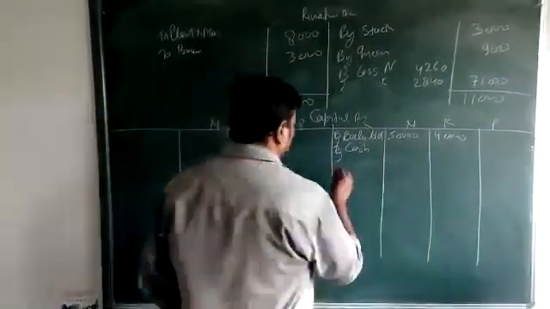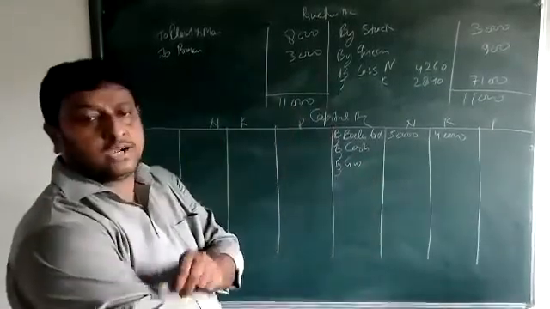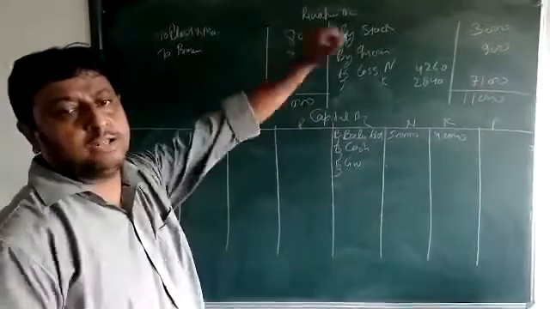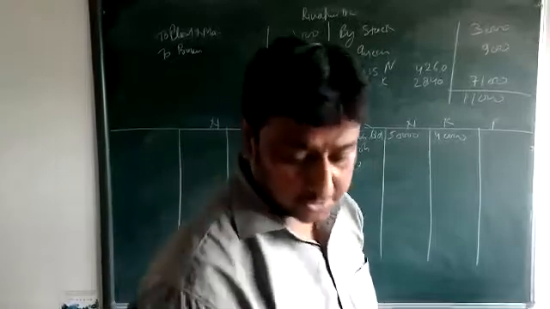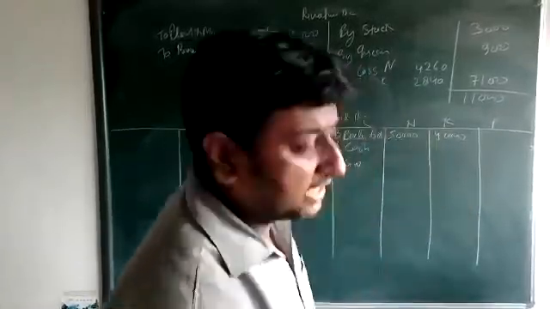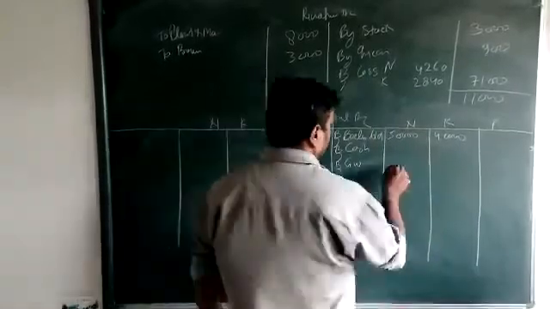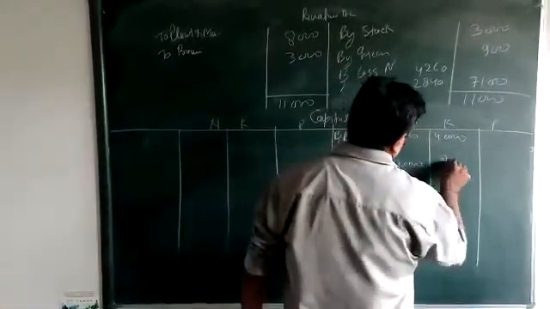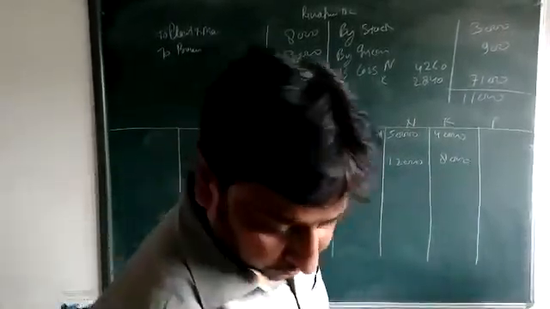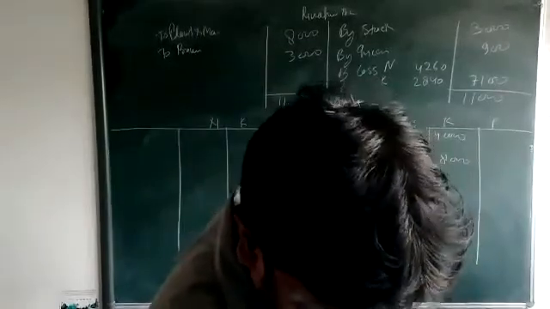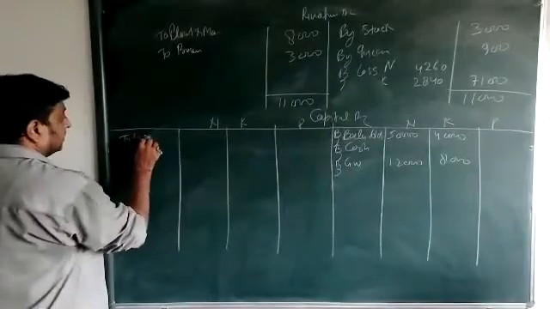Then by goodwill. What amount of goodwill has come? Goodwill amount, beta? 20,000. 20,000 divided between Name and Fame in 3:2. What amount will come? 12,000 and 8,000.